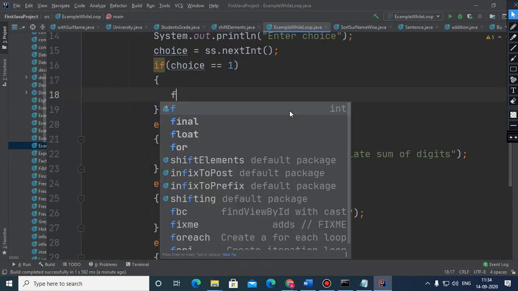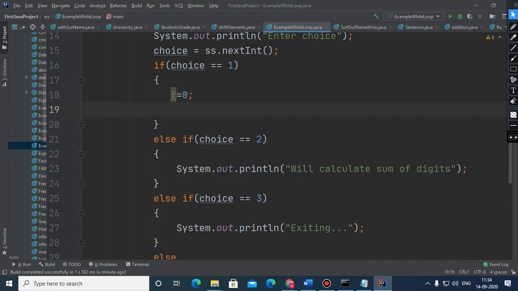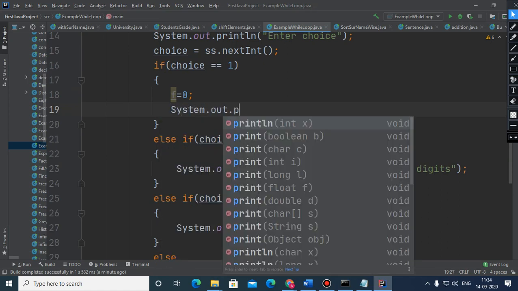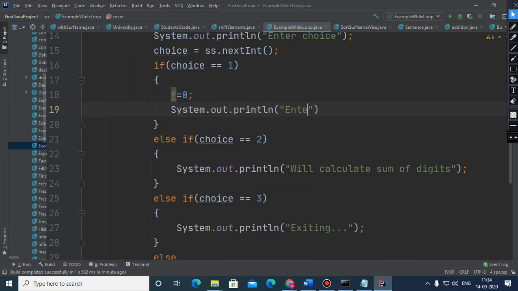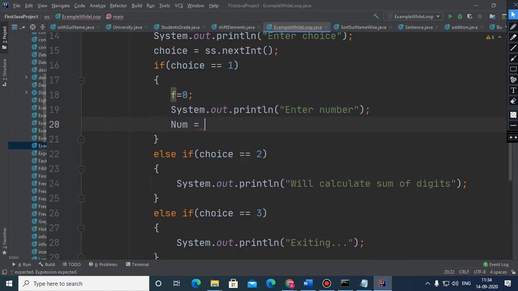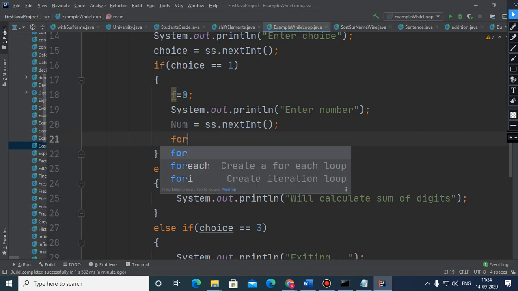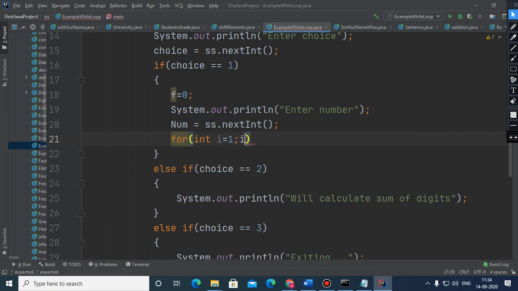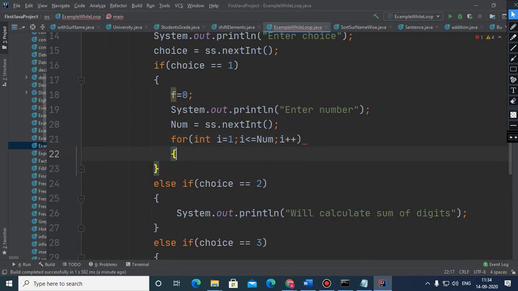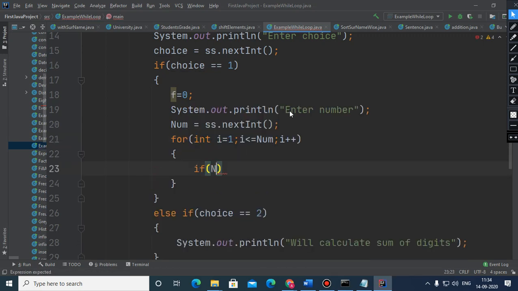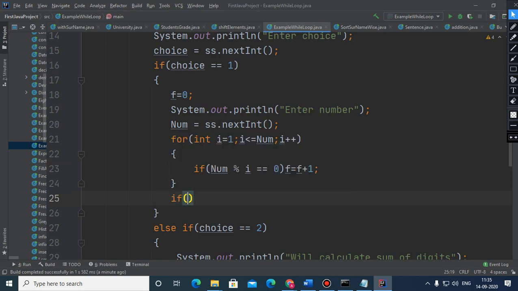And here for prime number we have to make f = 0 every time, and here we have to input the number, enter number. So that is num = ss.nextInt. And now what to do is you start a loop, and that will go for num, and here we will check if num mod i is 0, then f = f + 1,